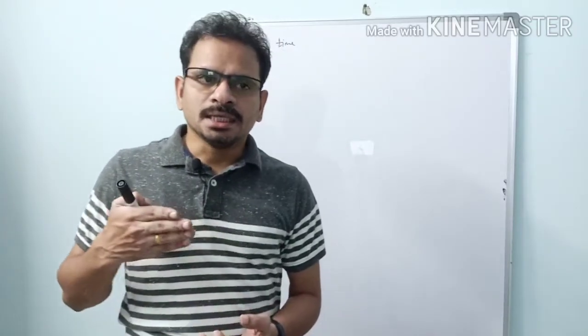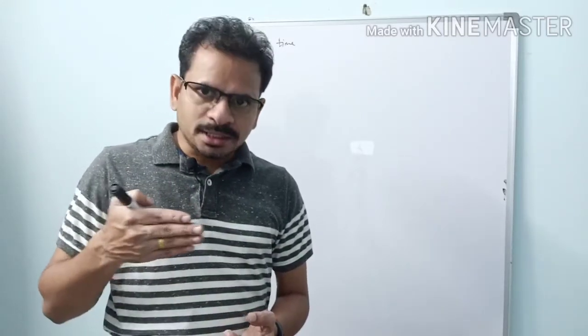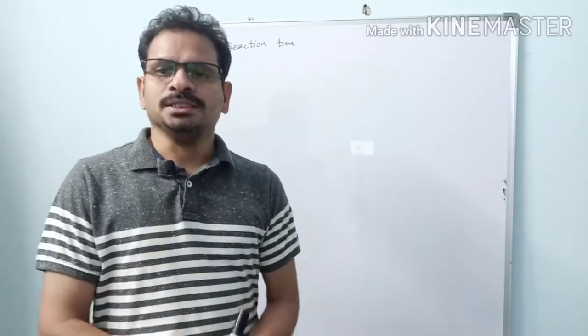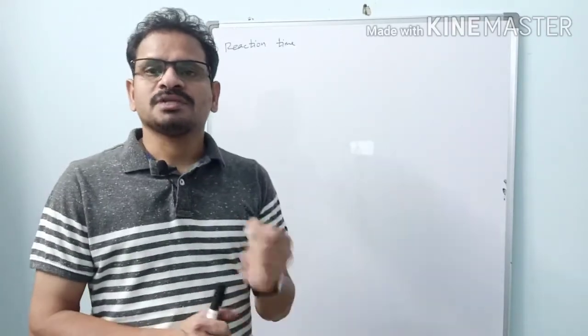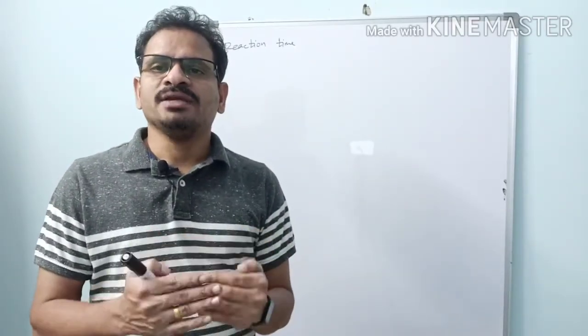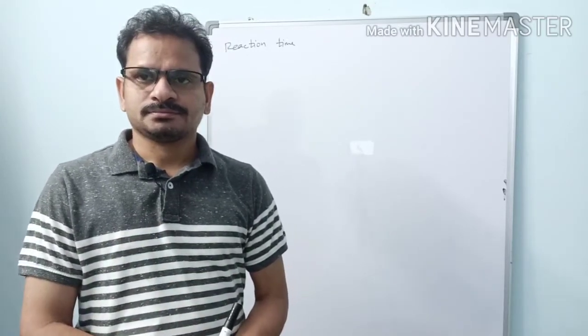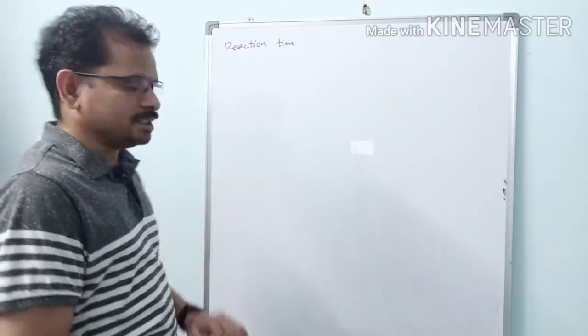That is, in the journey, the body can have constant uniform motion, constant acceleration or constant deceleration, a mixture of all these things. So the problems involving reaction time have such a mixture of these things. So first let us check what is reaction time.